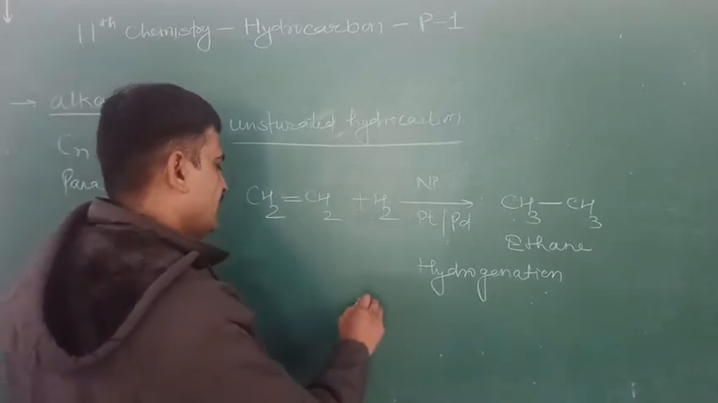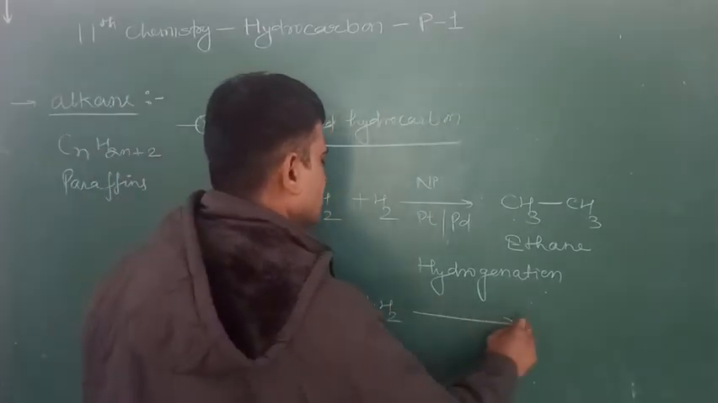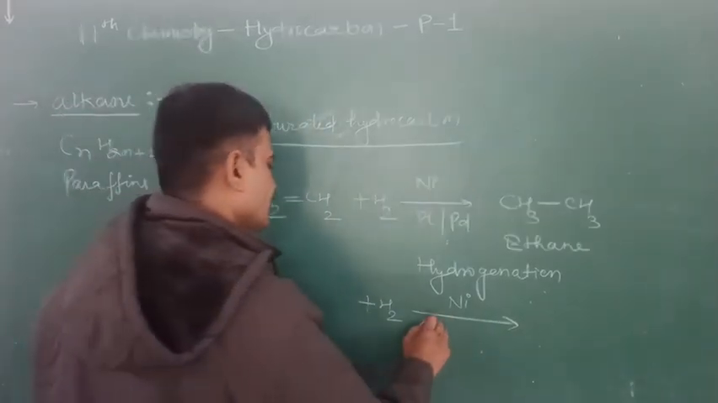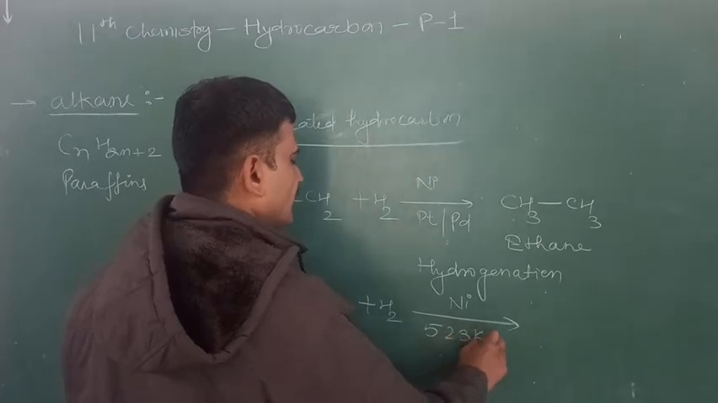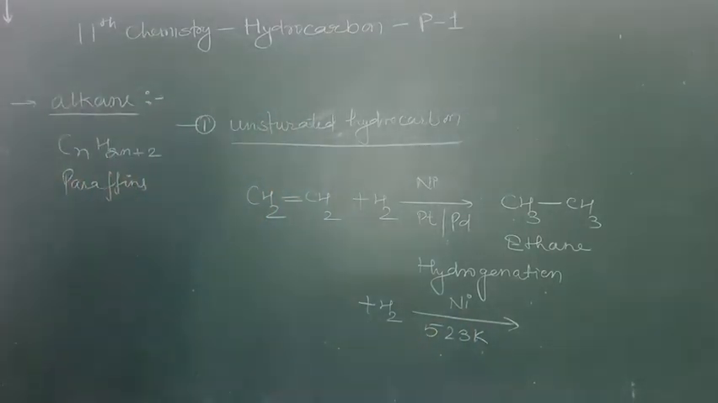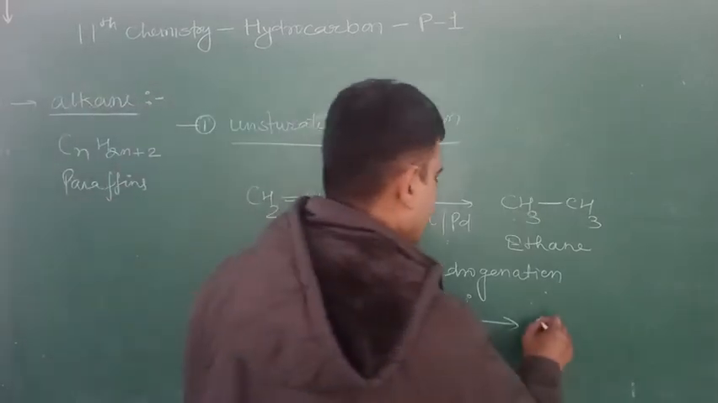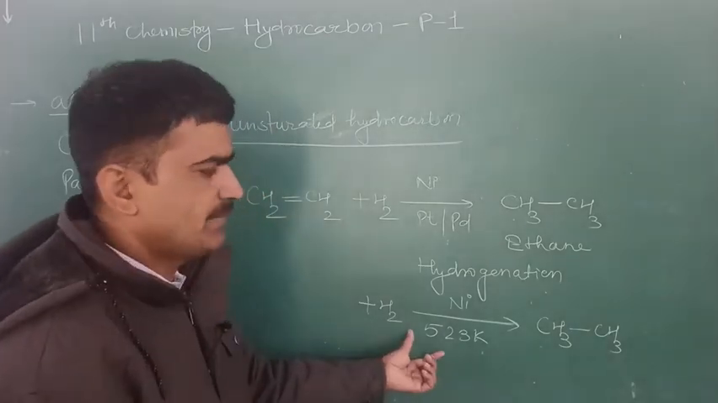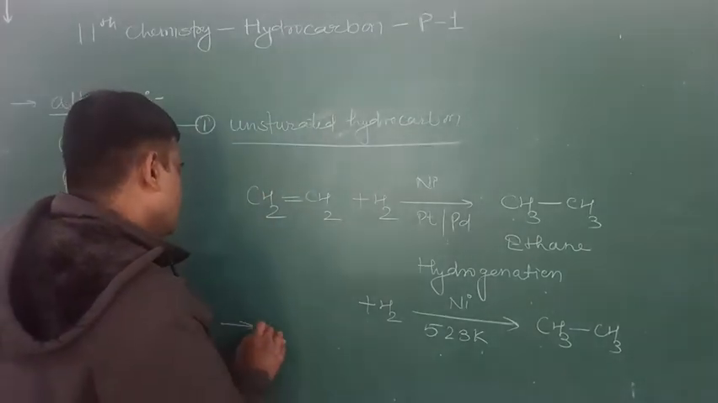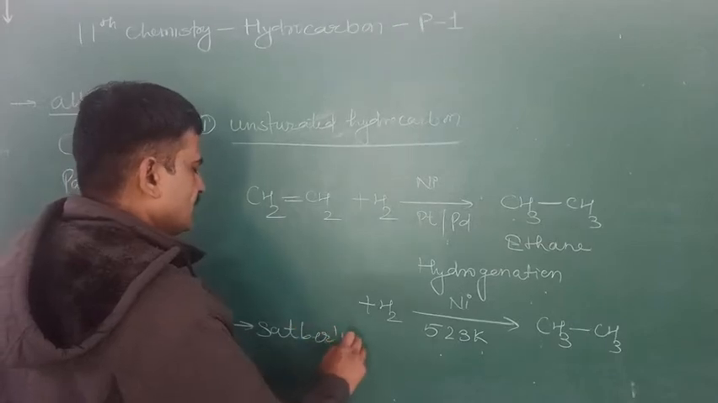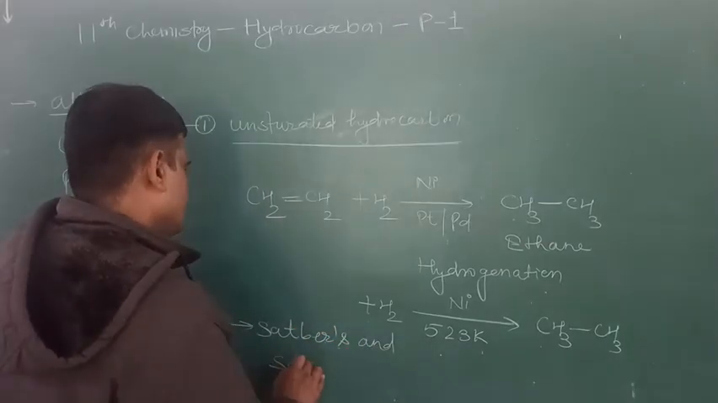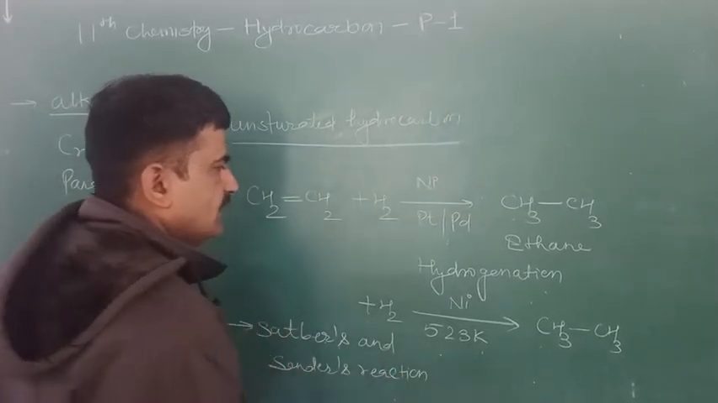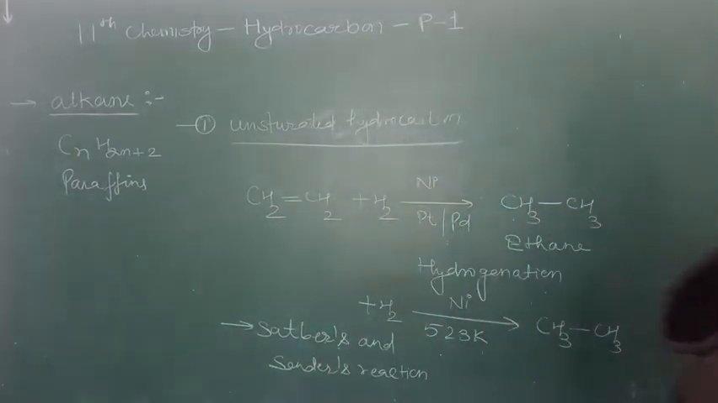Now this reaction is carried out in the presence of nickel at a particular temperature, 523 Kelvin. That is known as the Sabatier and Senderens reaction. This is a name reaction because it is temperature dependent. It is known as the Sabatier and Senderens reaction.